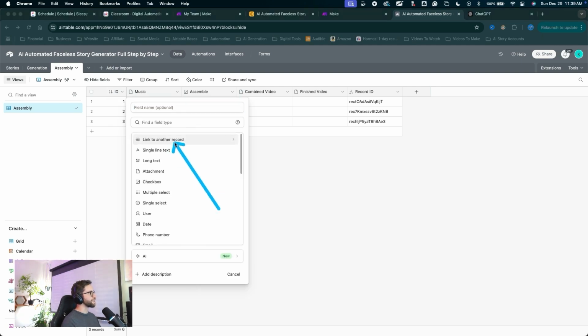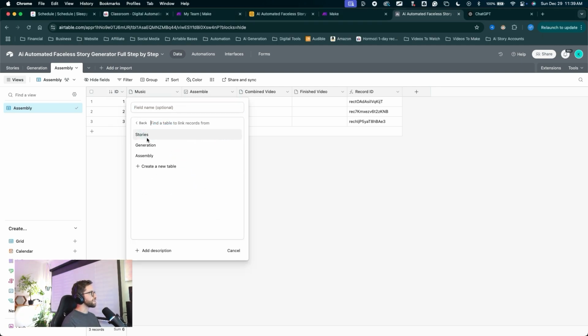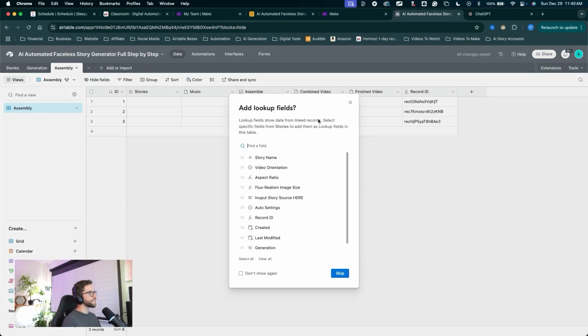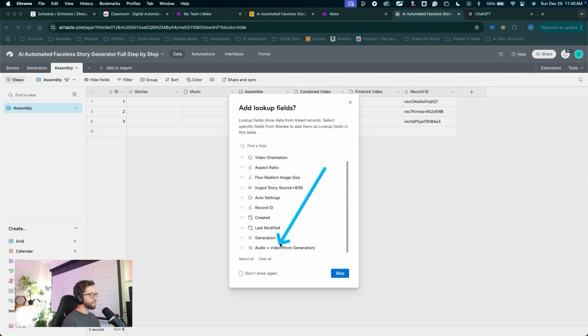This will be a link to another record. I want to link to the stories table, toggle off allow linking to multiple records, create the field. Now we can choose the fields we want to link. And if we scroll down, it'll be that new audio plus video field from the generation table. Let's check that and add one field.